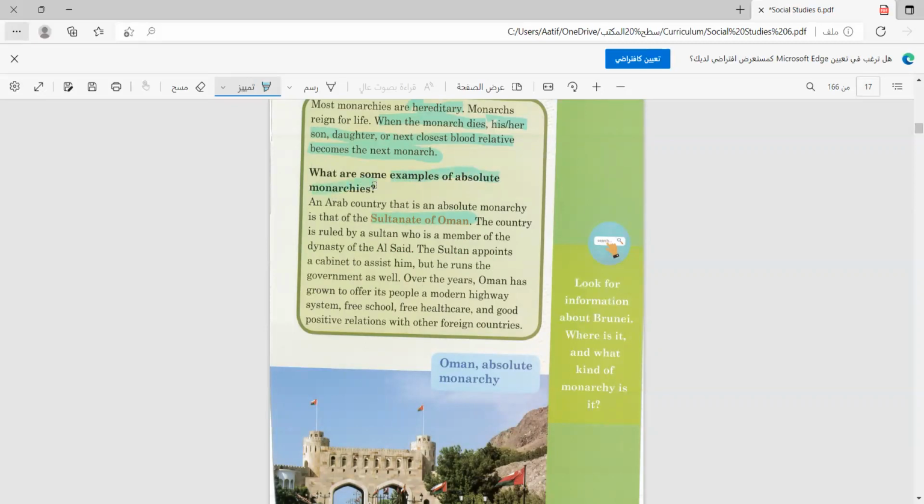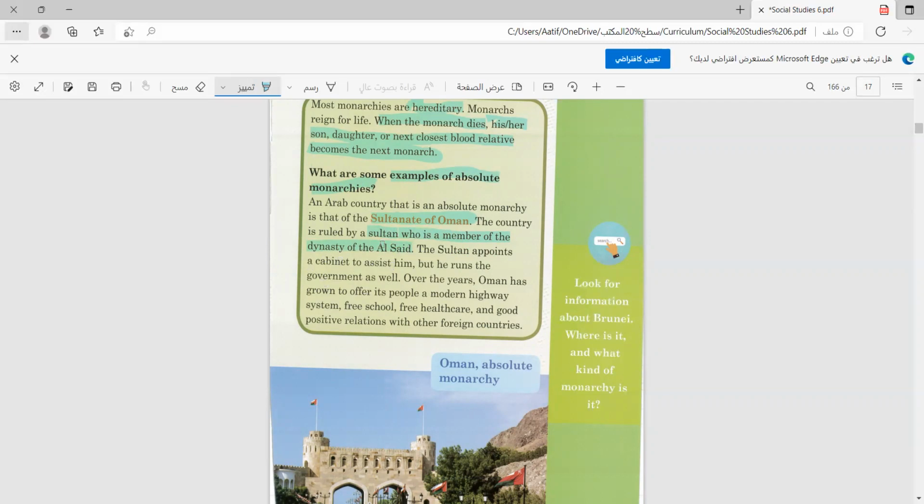We have the first example, Oman. This country is ruled by a sultan. That's why it's called the Sultanate, who is a member of the dynasty of Al Sayyid, which means that he is someone who belongs to the family of Al Sayyid.